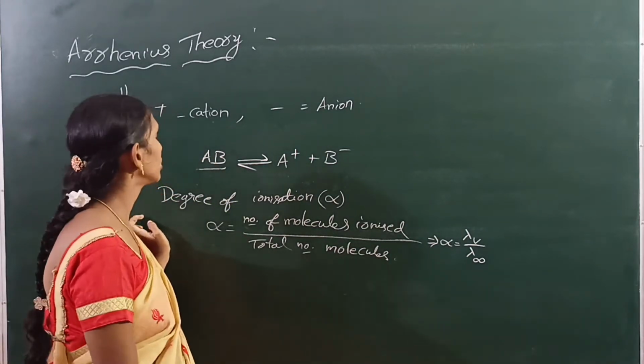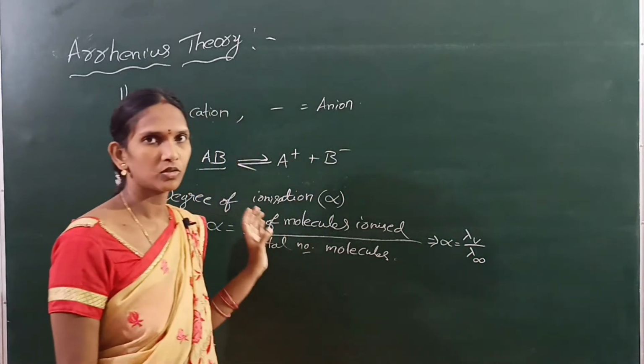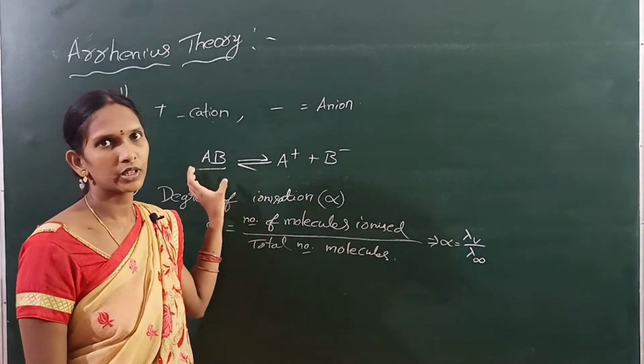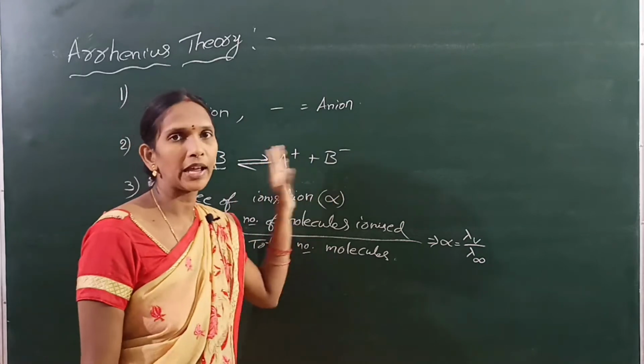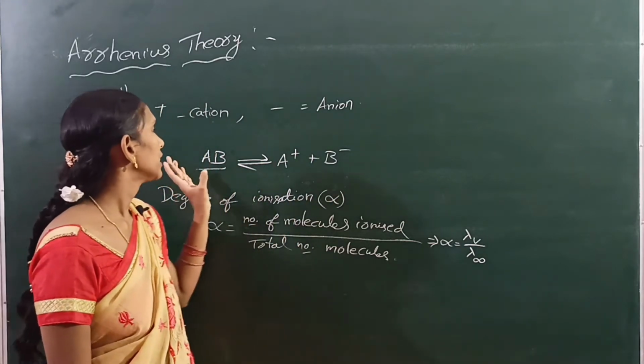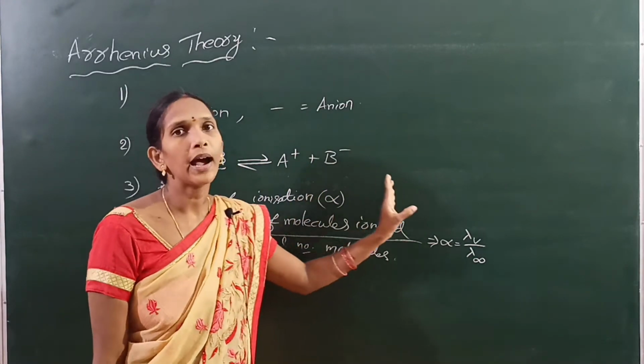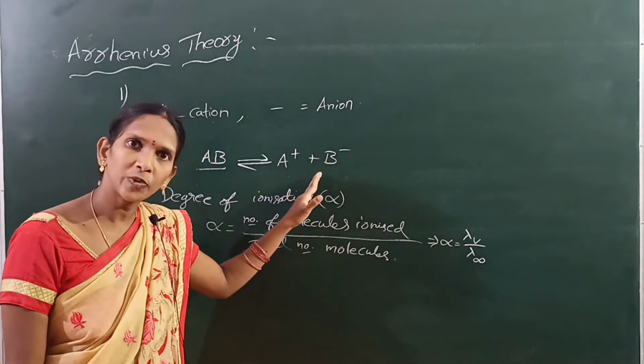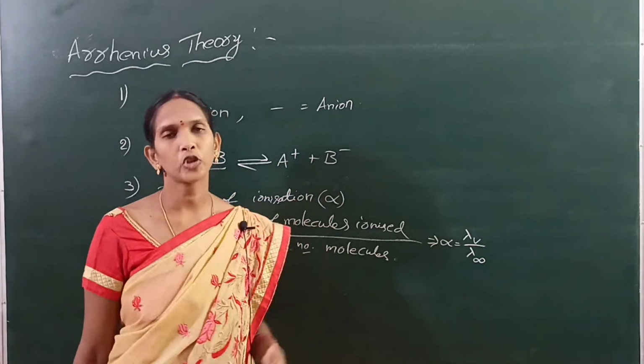Only some compounds can form ions. All compounds do not form ions. Only some compounds can form ions which are responsible for the conductivity of the solution.